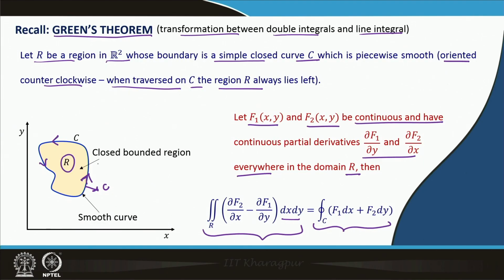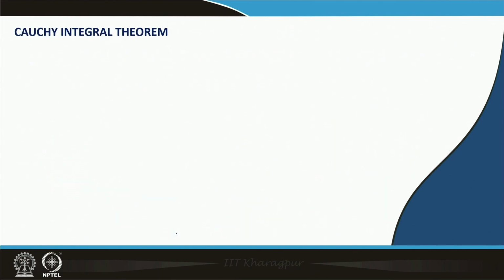This line integral is done over the curve C, which encloses the domain R, and the area integral is over the region R. This Green's theorem will be used in today's lecture. This was just to recall from vector calculus.